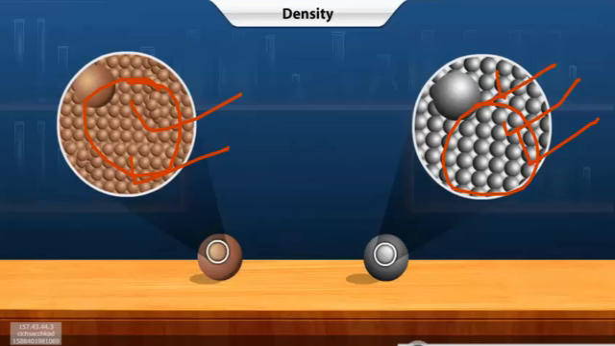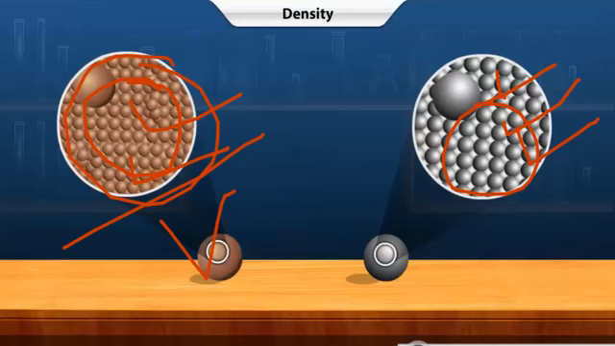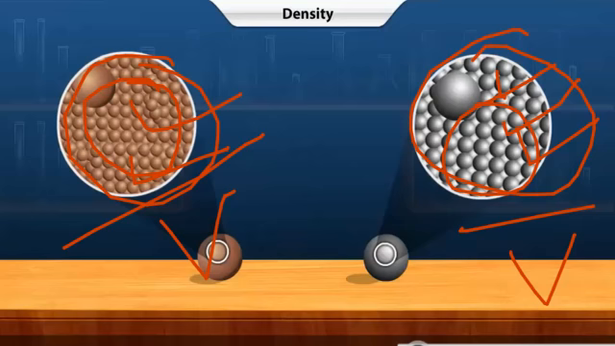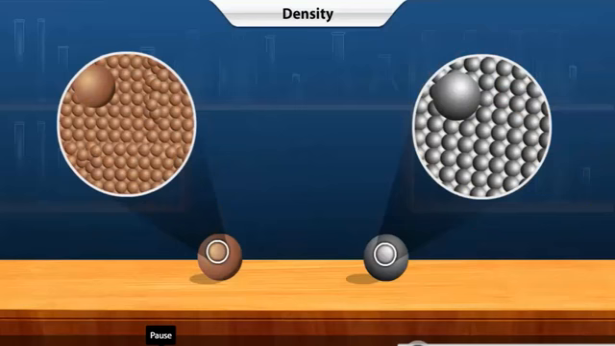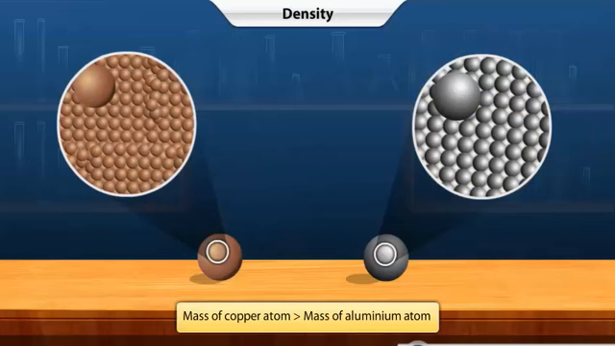So in this way, we can define the term density as the mass in a particular unit of volume. Okay, so let's see how this is going to be defined in the animation. Also, a copper atom has more mass than an aluminium atom. These two factors make the copper ball weigh more than the aluminium ball, although both are of the same size and shape.